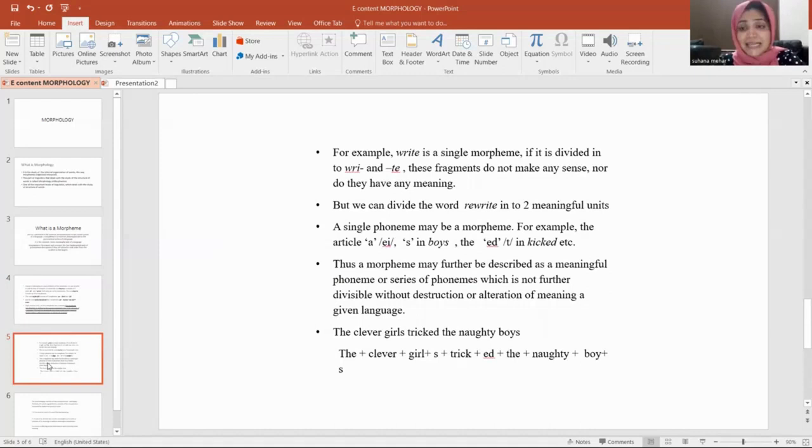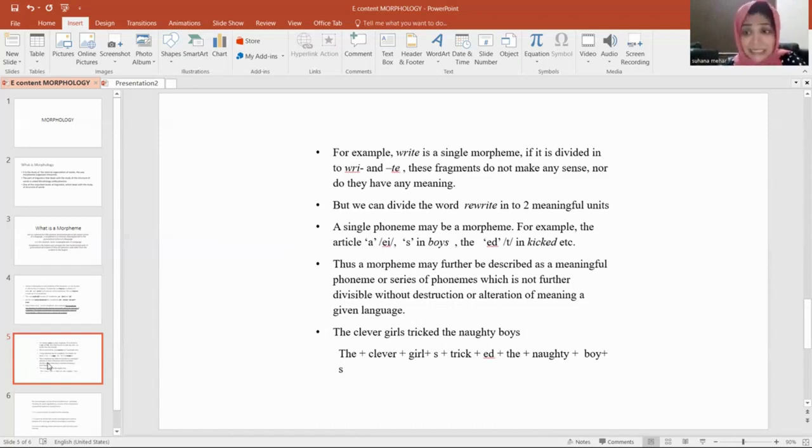Yes, another example is here. For example, we can take another example, the word write. We have taken a word already. The word was rewrite. There you have seen there are two morphemes, re and write. Now I'm taking another word, write, and I'm telling you this, write is a single morpheme. You cannot divide the word write into ri and t. It is a single morpheme. It has got a single meaning. That's a basic meaningful unit, right?